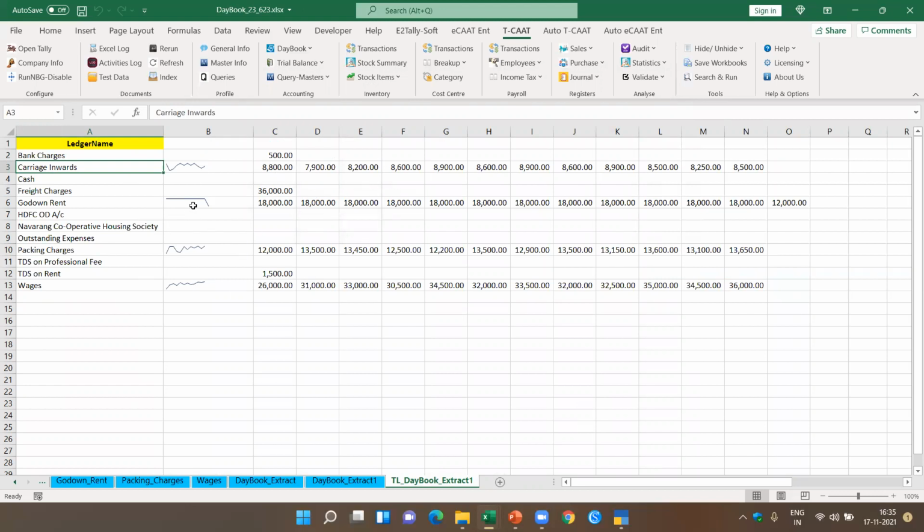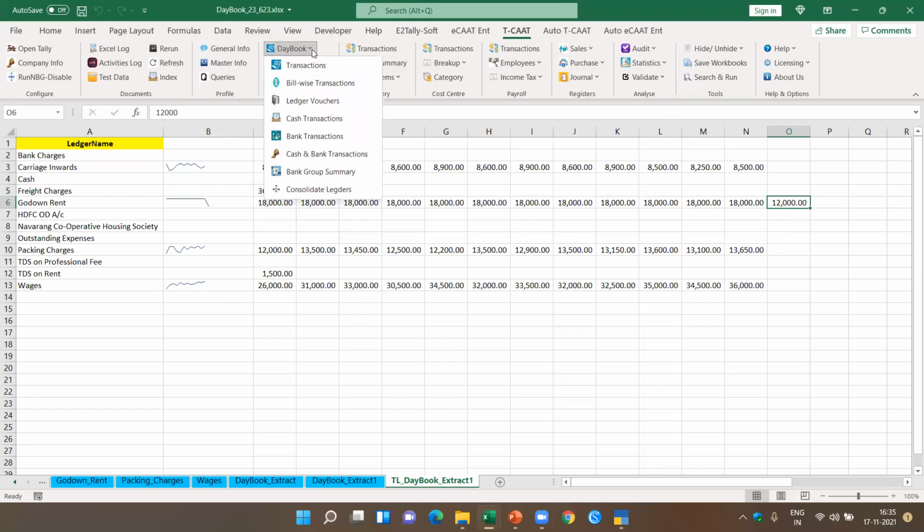If you see here, godown rent, we immediately get to know that there's a dip in this, and we can check why this is only 12,000 rupees. What is this 12,000 rupees, which seems to be an exception, whereas normally it is 18,000. Here also, packing charges, you find a lot of exceptions. There's deviation in each of the account months, only a slight deviation. Similarly wages, you find there is a regular trend. So you'll be able to see the complete trend line of these functions.